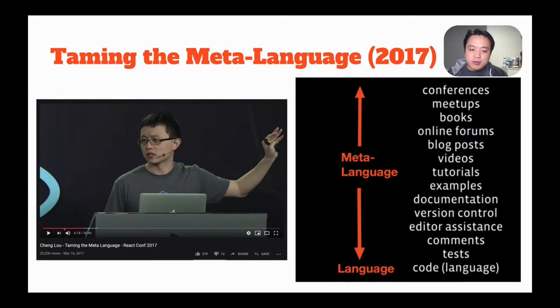I was first introduced to this idea from Cheng Lou's React Conf talk in 2017, when he described any library, any framework, any language as consisting of two parts: a language, meaning the code we write, and then the meta language, meaning everything else that we do, including coming to conferences like this one. Meta language is necessary, but too much meta language is also a design smell. As engineers, we all want to do work instead of busy work, but sometimes we get too stuck in the busy work to try a better way. While all Turing-complete languages are equivalent, the purpose of language design therefore must be to attempt to minimize the complexity of meta-language and to maximize the productivity of language.